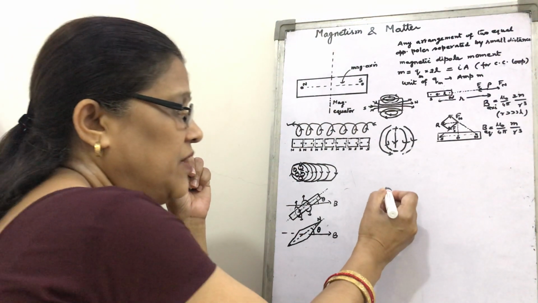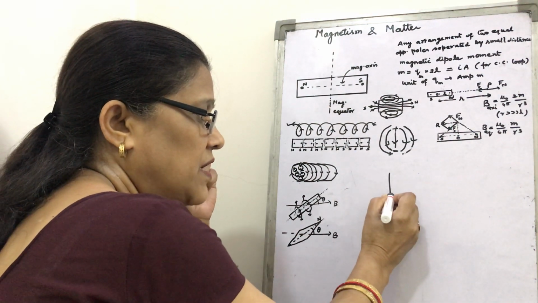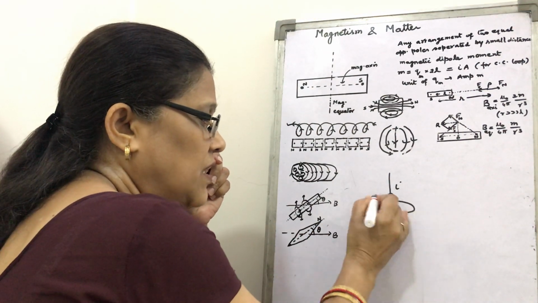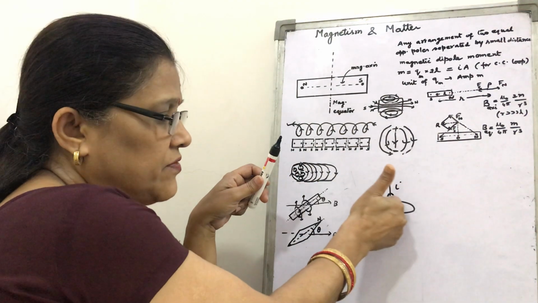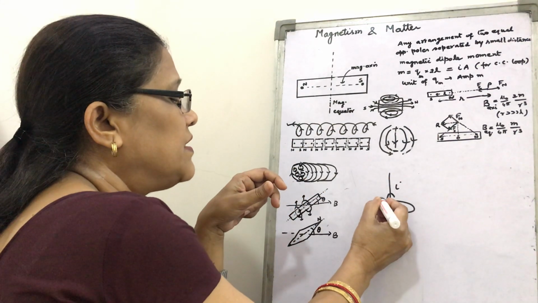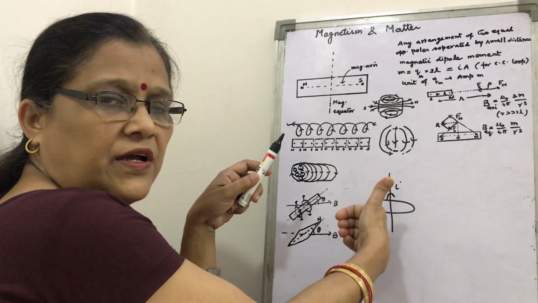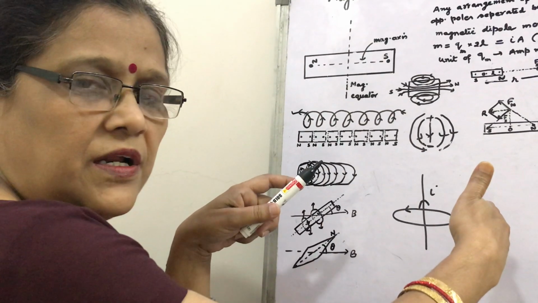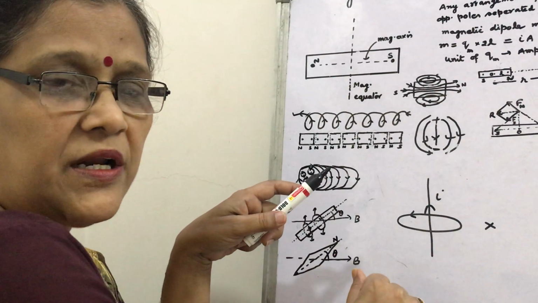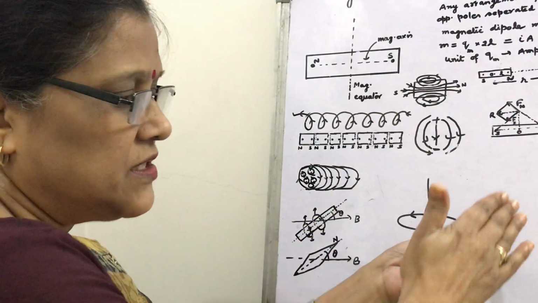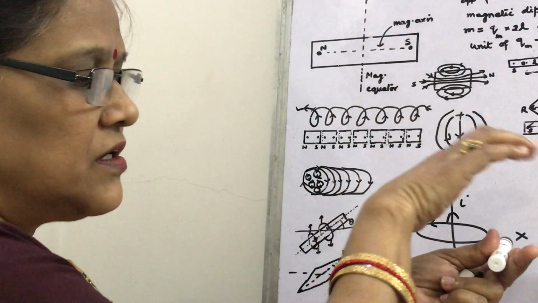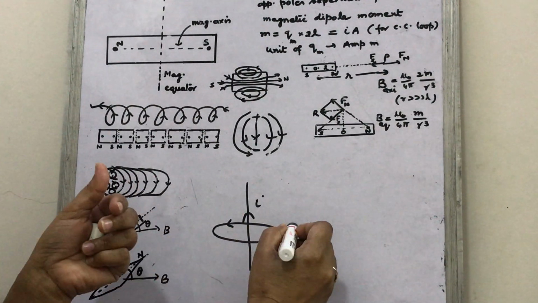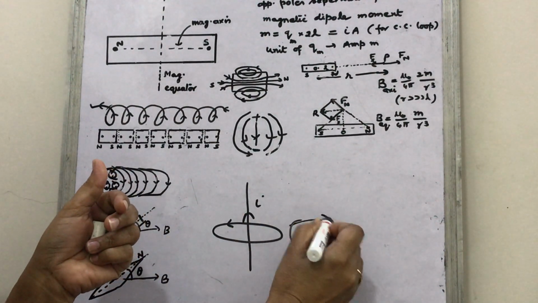Look, if a wire has current flowing through it, how will you draw the magnetic field lines around it? By the right hand thumb rule, curling of the fingers. If the current is inward, how will you draw the lines? Place the thumb in the direction of current, and the magnetic field lines will be like this.